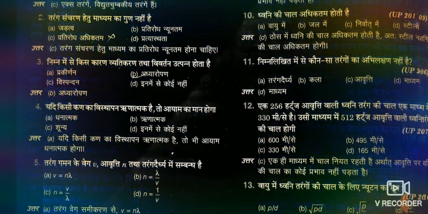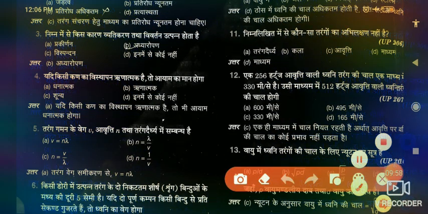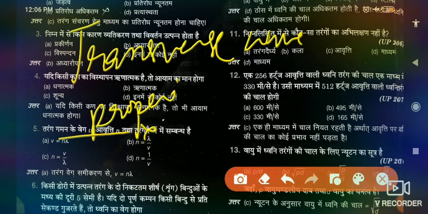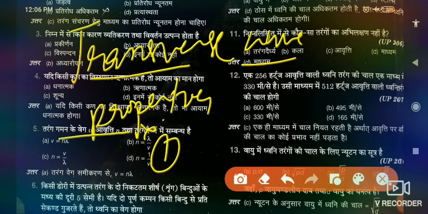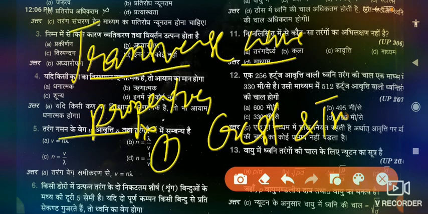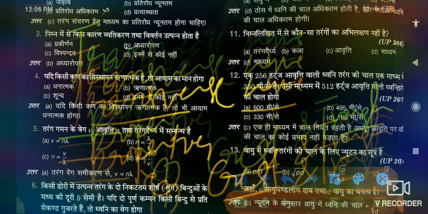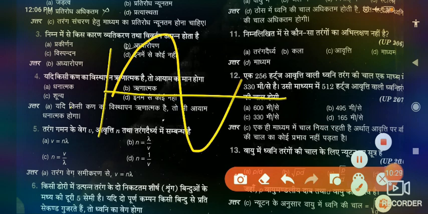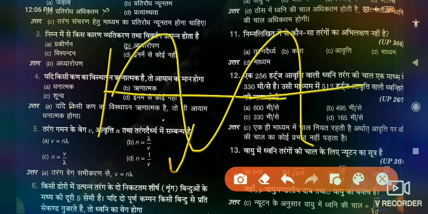In the same way, now we will discuss transverse wave properties. Firstly, in a transverse wave, there forms crest and troughs. How do the crest and troughs look? Suppose this is a transverse wave. This is called the crest and this is called the trough.